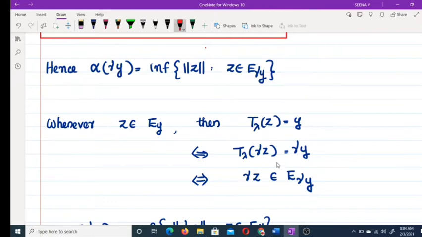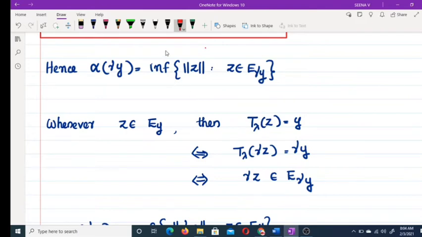That means γz belongs to E_γy. So actually what is α(γy)? This is the infimum of all norms of z such that z belongs to E_γy.